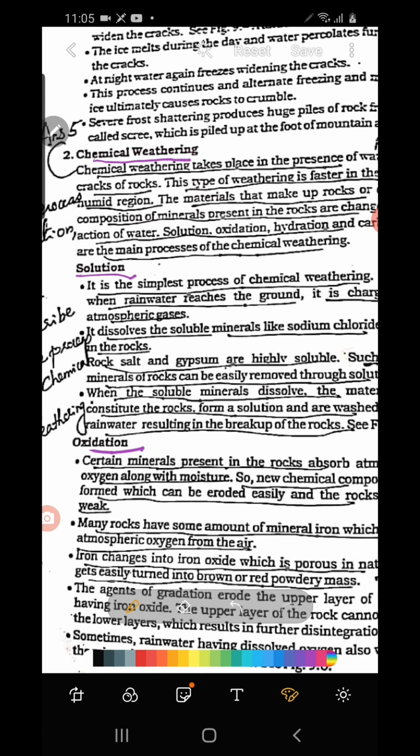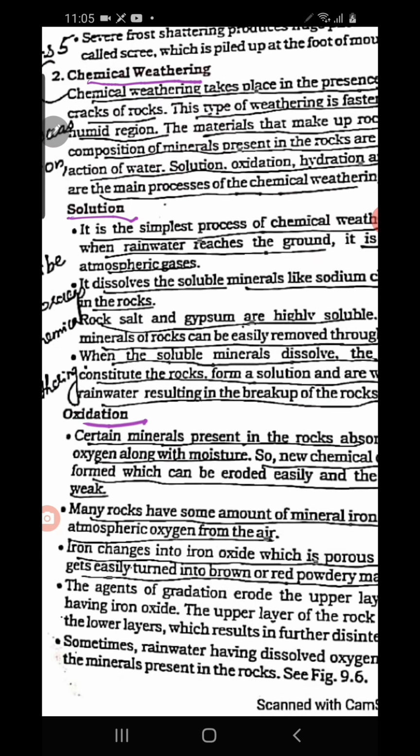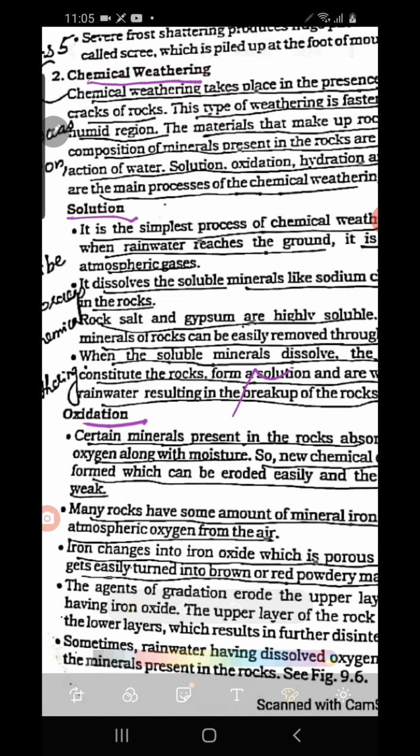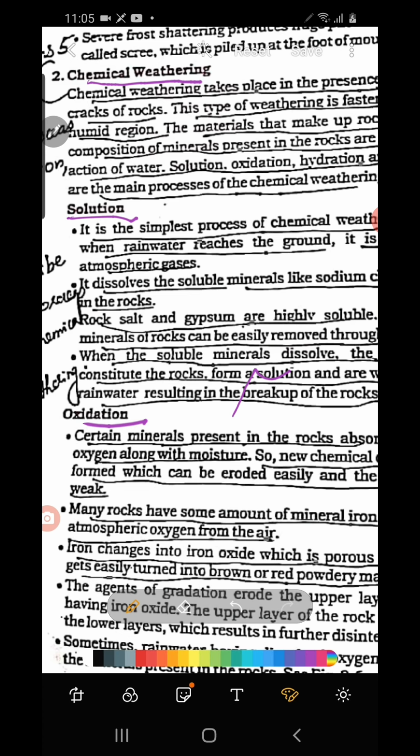Iron oxide is somewhat reddish in color, and slowly this iron oxide changes into a small powder and gets removed from the rock. So continuous formation of iron oxide causes the loss of minerals from the rocks. The rocks become weak, and so disintegration or breaking up of the rock takes place. So this kind of chemical weathering is called what? Oxidation. So, understood what is solution and what is oxidation.